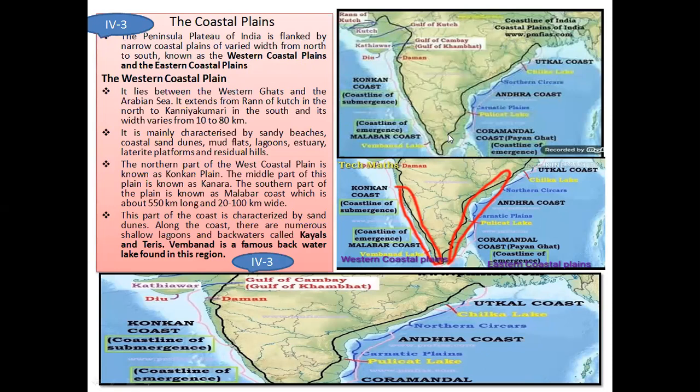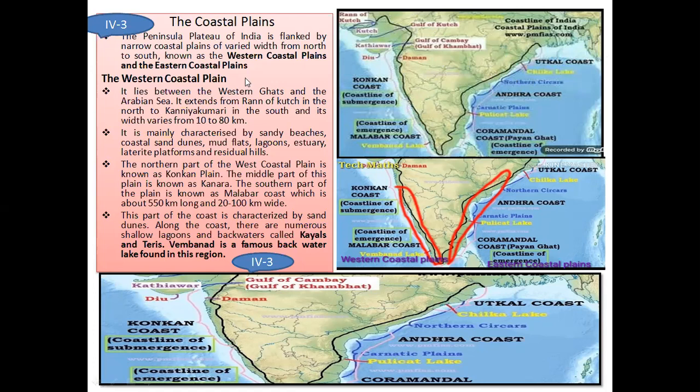Flanked means anything which is covered on the left side and the right side. So the peninsular plateau of India is covered on the right side by the eastern coastal plains, and on the left side by the western coastal plains.